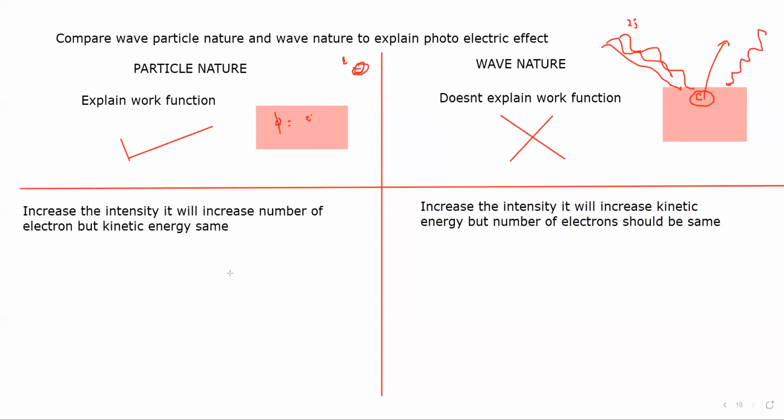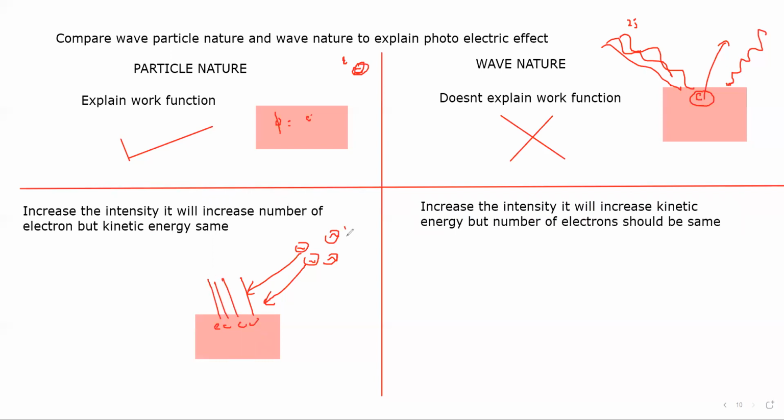So according to the particle theory, as the light falls on the metal, if we increase the intensity, it means we increase the number of photons. The greater the number of photons, the greater the number of electrons which will come out.